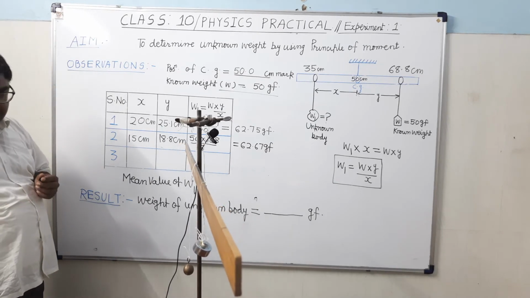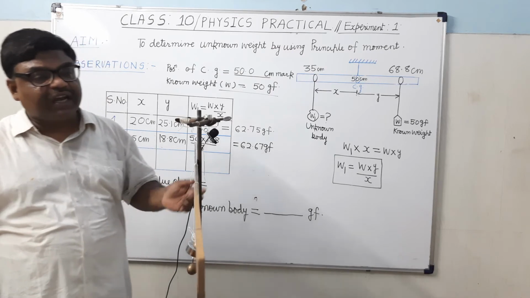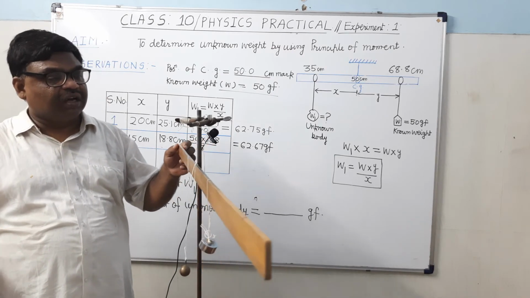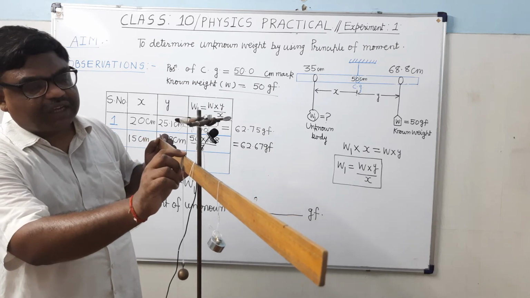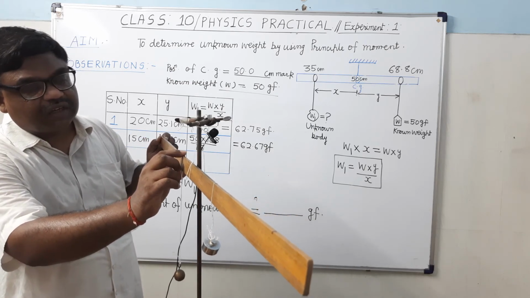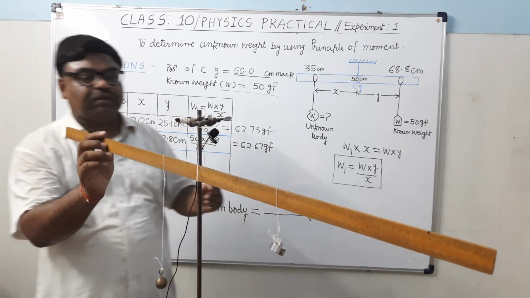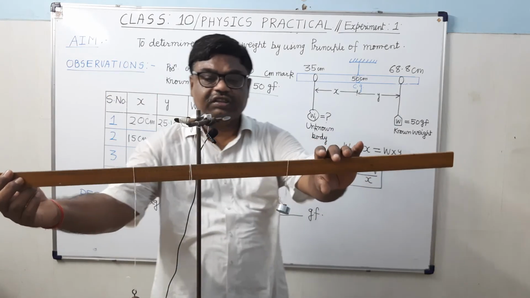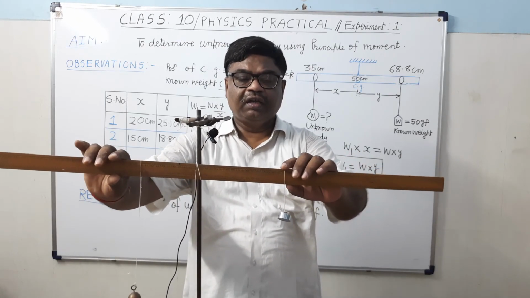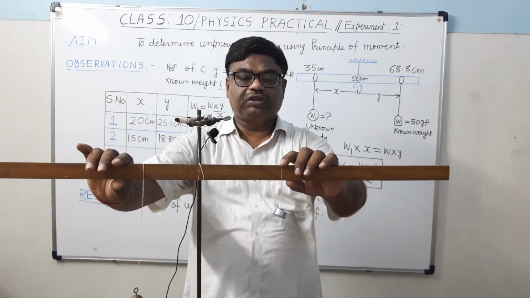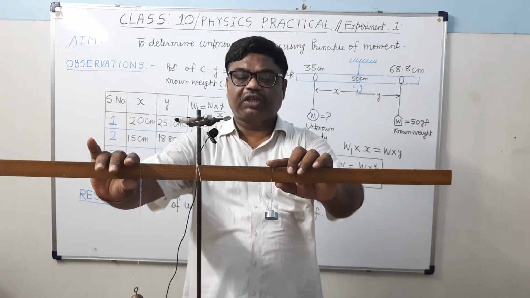Now the third observation I can take by keeping it at the 40 centimeter mark, or you can take it at any other mark also, but now I am taking it at the 40 centimeter mark. When you have suspended it at 40 centimeter, once again adjust the position of the known weight so that the meter rule becomes horizontal.